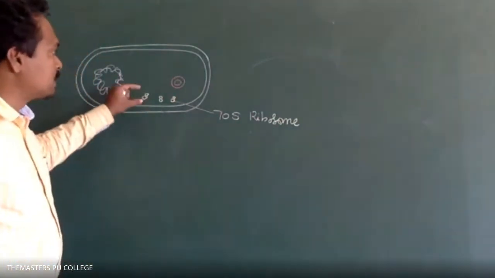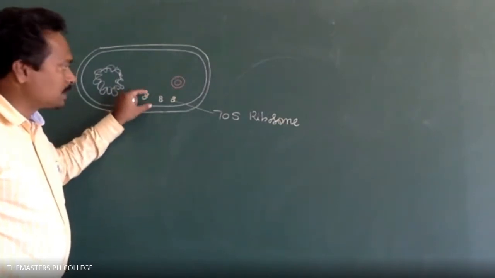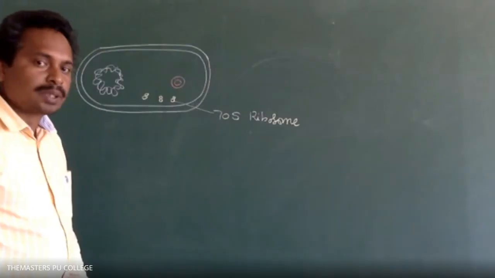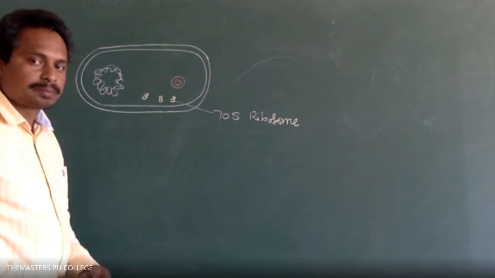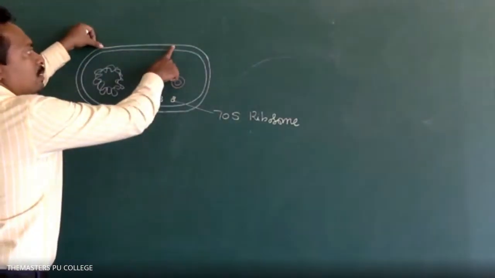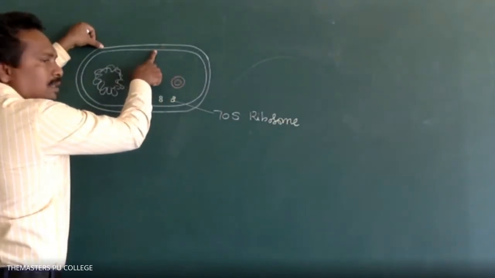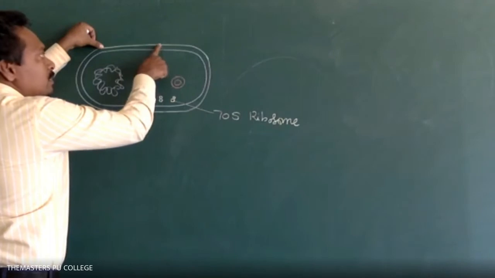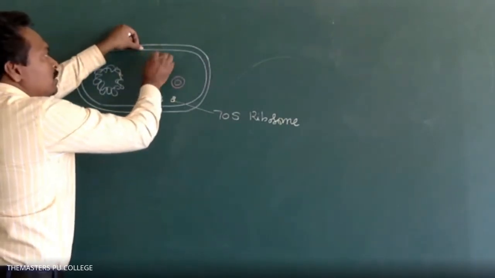Now, which cell organelles are present in a bacterium? Ribosomes. Very good. Are they 70S or 80S type of ribosomes? 70S type of ribosomes. Here I have drawn the bacterium, with the outermost layer and the innermost layer, the cell membrane, cell wall, and so on.